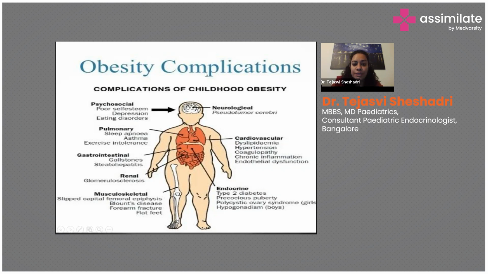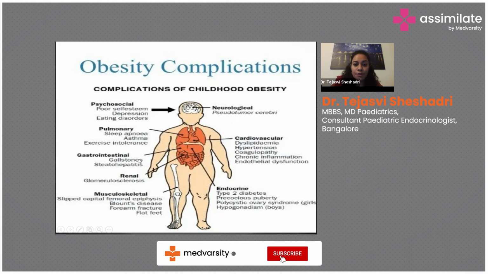They can have pseudotumor cerebri, they're known to have metabolic syndrome, dyslipidemia, hypertension, endothelial dysfunction. Type 2 diabetes is very common now in children and adolescents. Precocious puberty, PCOD resulting in irregular menstrual cycles, hirsutism. They can have joint pains, bone pains, limping because of slipped capital femoral epiphysis or Blount's disease.